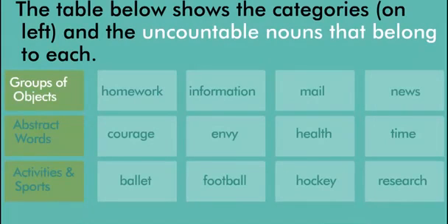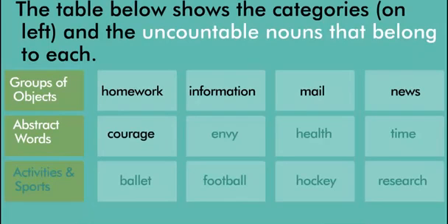Groups of objects include uncountable nouns like homework, information, mail, news. Abstract words include uncountable nouns like courage, envy, health, time.